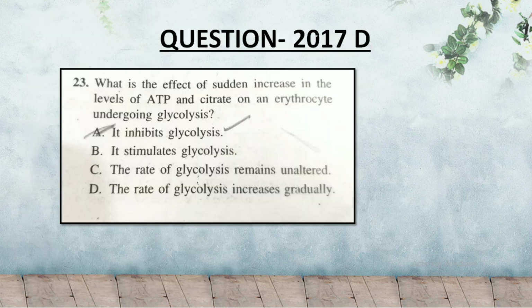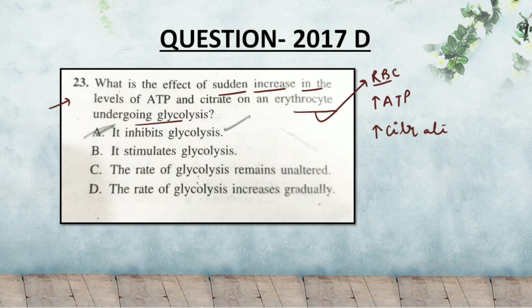So now let's discuss one question from the same. The question is asking what is the effect of the sudden increase in the level of ATP and also increase in the citrate on an erythrocyte undergoing glycolysis. It is talking about the glycolysis which is occurring in the RBCs, and we have to answer what would be the sudden effect if there occurs an increase in the ATP and also an increase in the citrate. So this question is basically from the regulation of glycolysis.